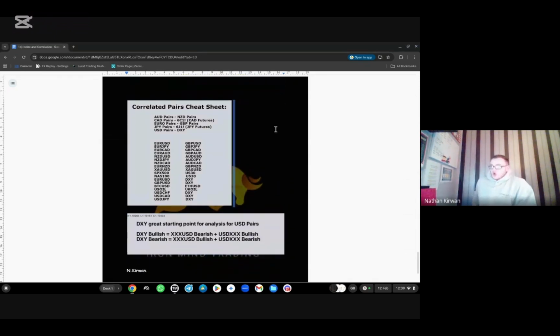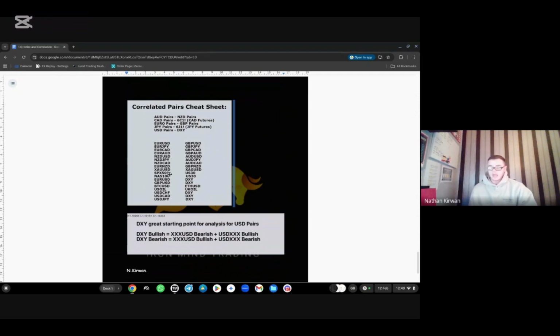But now, here's a little cheat sheet of correlated assets. If you want to take a little screenshot of that or take some notes of it, you'll see that the correlation just means what the two have in common. So, for example, you have the Euro USD and GBP USD. The correlating asset is the dollar, because both of them are traded with the quote currency as the dollar. Euro JPY and GBP JPY. Why are they correlated? Because both currency pairs use the Japanese yen. Same with CAD, same with whatever it may be.